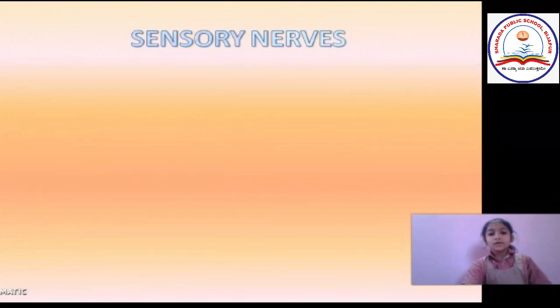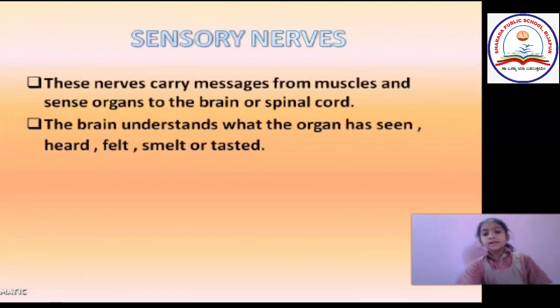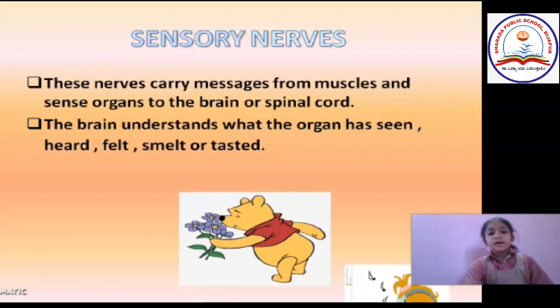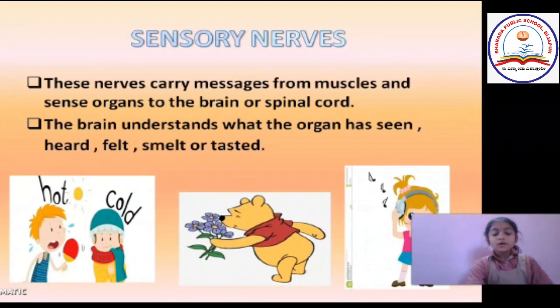Now, we will learn about the sensory nerves. The sensory nerves carry messages from muscles and sense organs to the brain or spinal cord. The brain understands what the organ has seen, heard, felt, smelt or tasted.